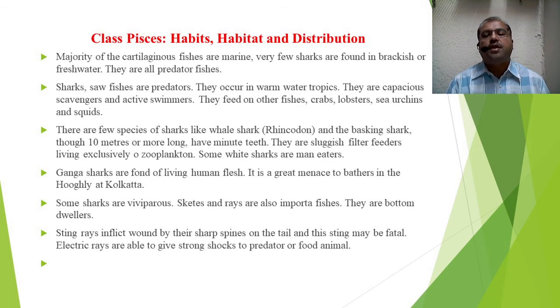They also feed on other fishes, crabs, lobsters, sea urchins and squids. There are a few species of sharks, like the whale shark, Rhincodon, and the basking shark, which are 10 meters or more long but have very minute teeth. They are sluggish filter feeders, living exclusively on zooplankton.